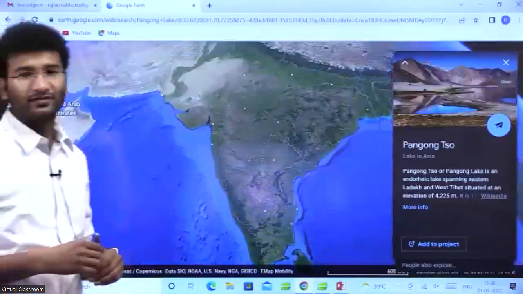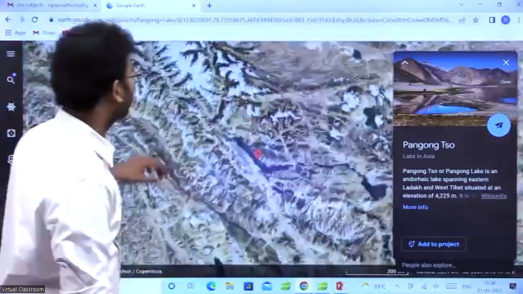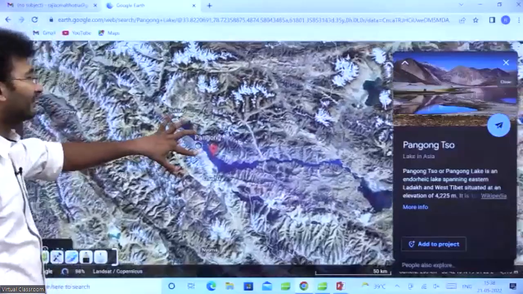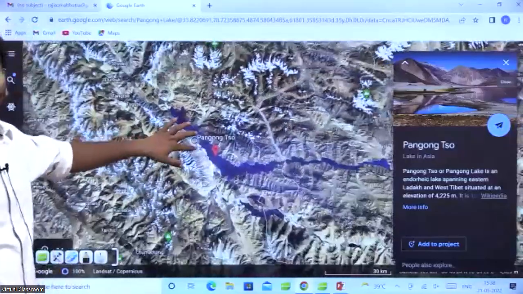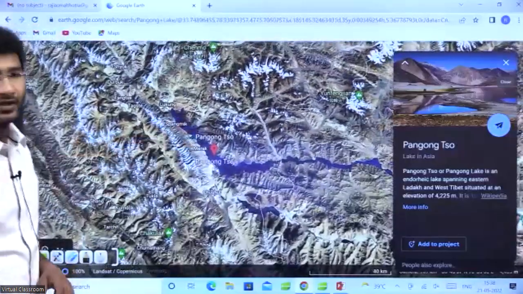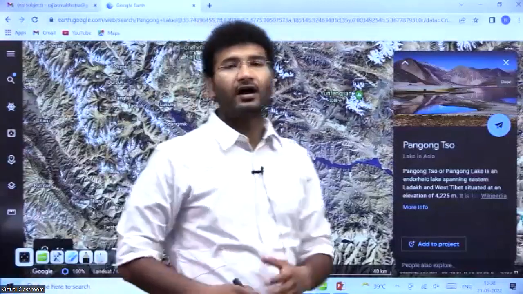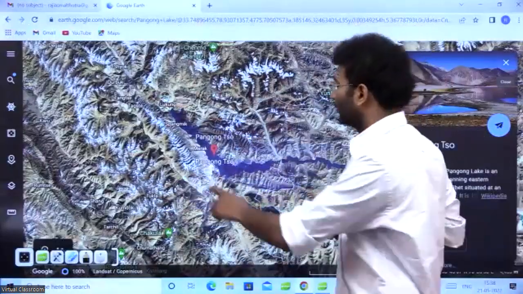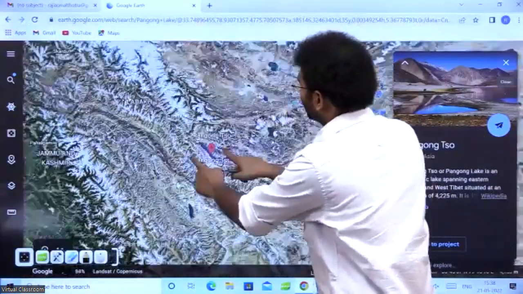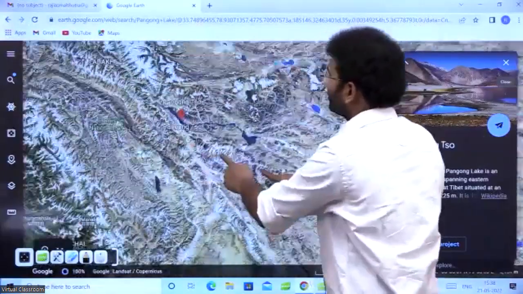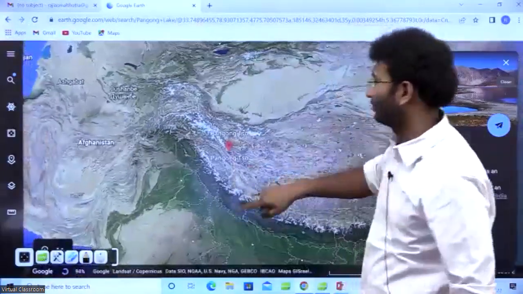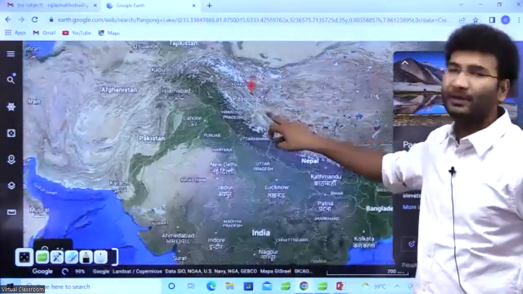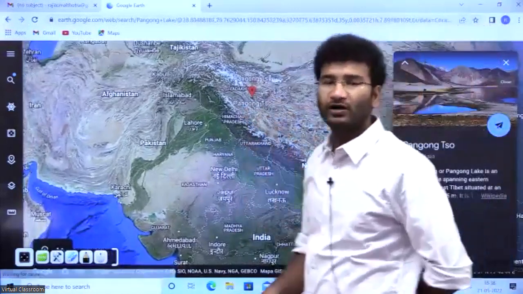Yes, I got an answer from Gopi and Simran that it is a saltwater lake, right? So this is the Pangongso Lake, and it is the bordering area between India and China, right? On the southern side, our Indian troops lie. On the northern side, the Chinese troops lie. The current article talks about some settlements present near the Pangongso Lake, and those settlements are a problem if they are permanent, right? With this, our interest should be to look for the mapping. And secondly, it is a saltwater lake, guys.